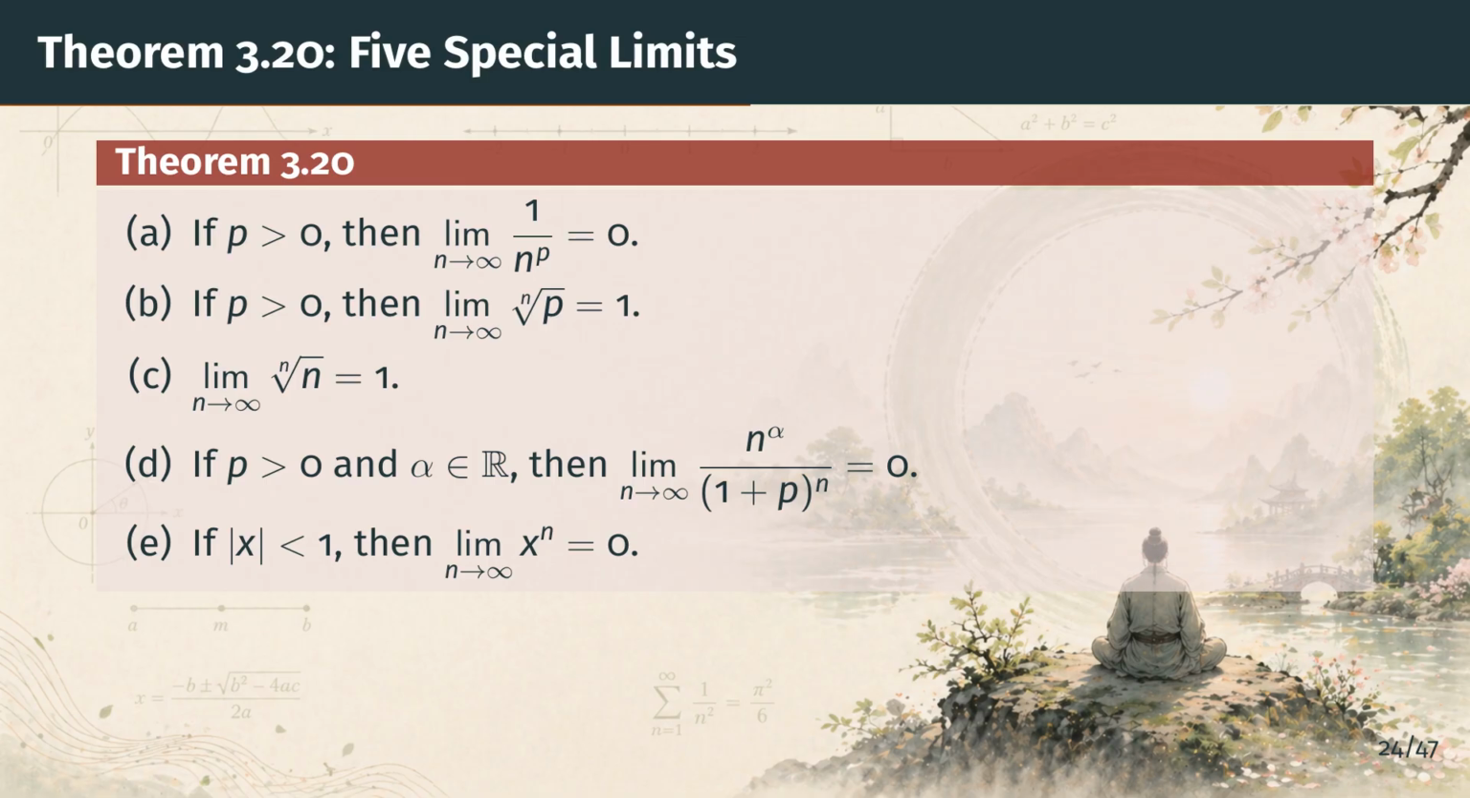It says that any number x whose absolute value is strictly less than 1 has powers that tend to 0. For example, 1/2 to the n goes to 0, and so does minus 0.9 to the n. This is the geometric decay we will lean on heavily when we start studying series. As we will see, Part E falls out of Part D with almost no work.